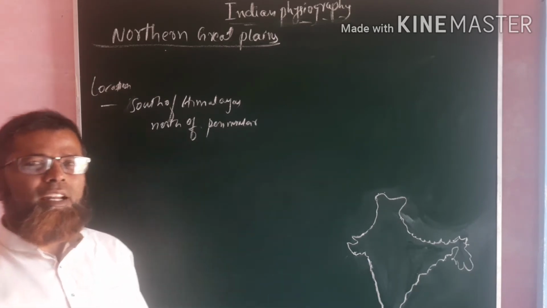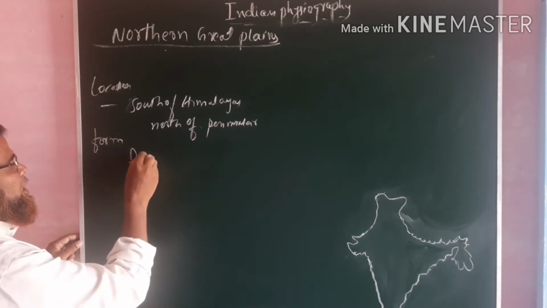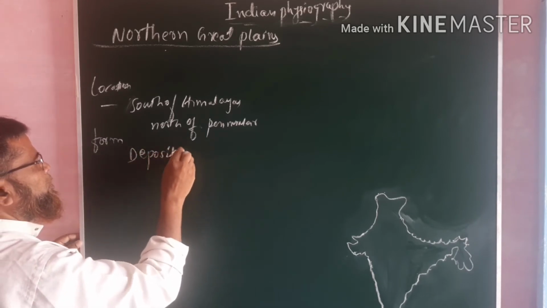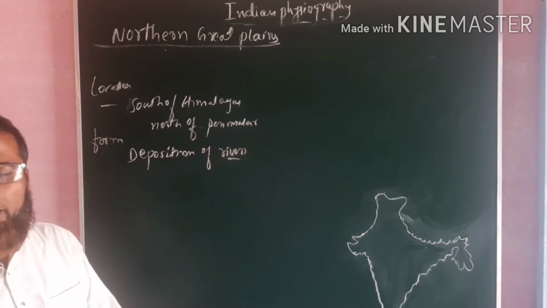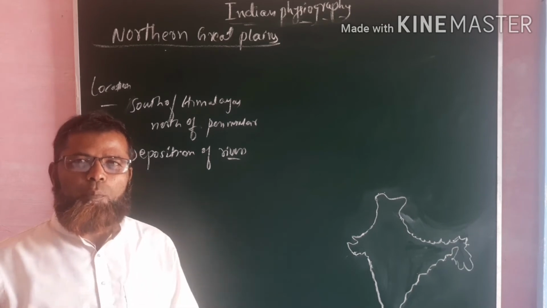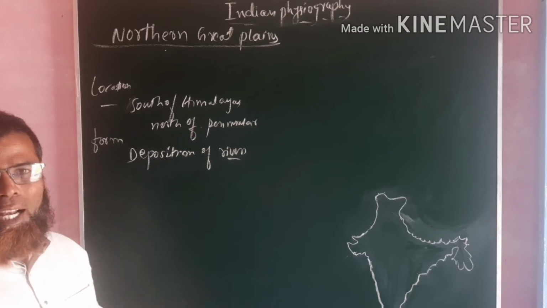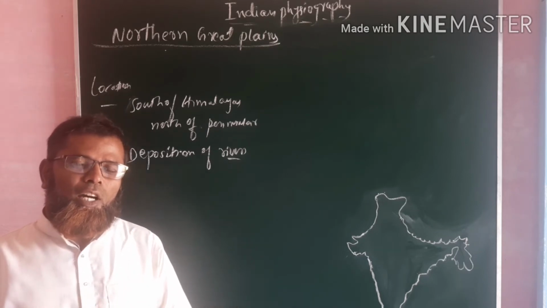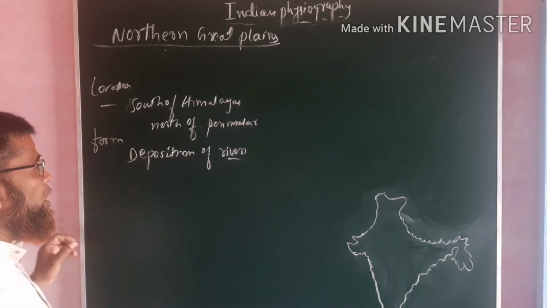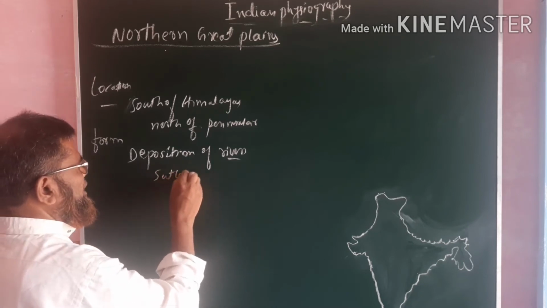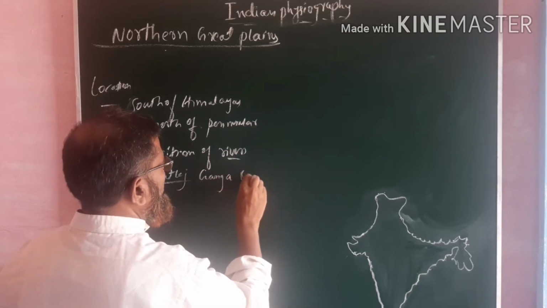These northern plains are formed by the deposition of rivers, which brought different kinds of material and deposited it in these areas. By this deposition these plains were formed, and it consists of very important alluvial soil. Particularly, three important river systems are responsible for its formation: one is the Satluj, another one is the Ganga, and the third one is the Brahmaputra.